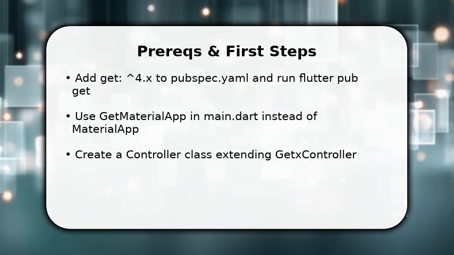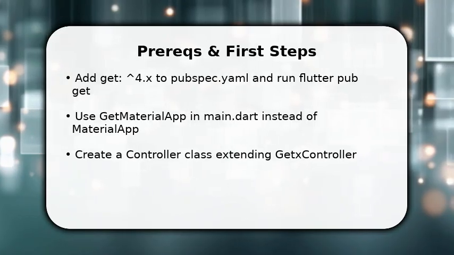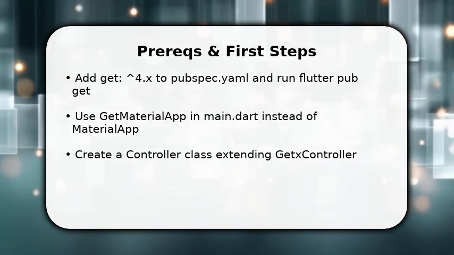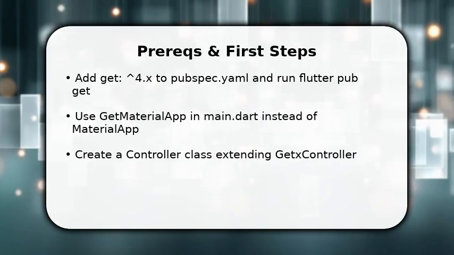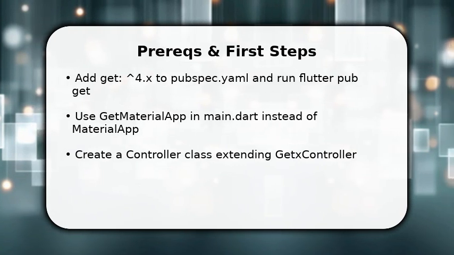Create a controller extending GetxController and declare observable state with Rx types, for example var count = 0.obs, then register it with Get.put(MyController()) where the widget tree begins. This gives you an immediately available, lifecycle-managed controller.